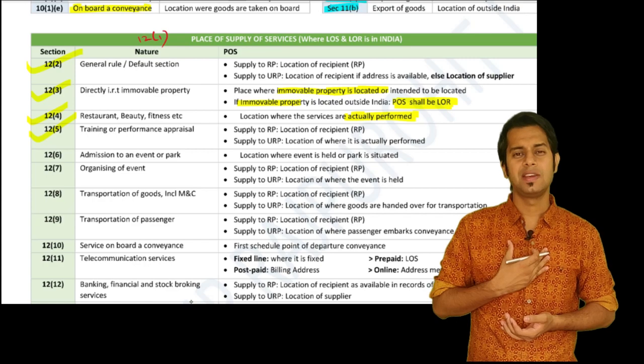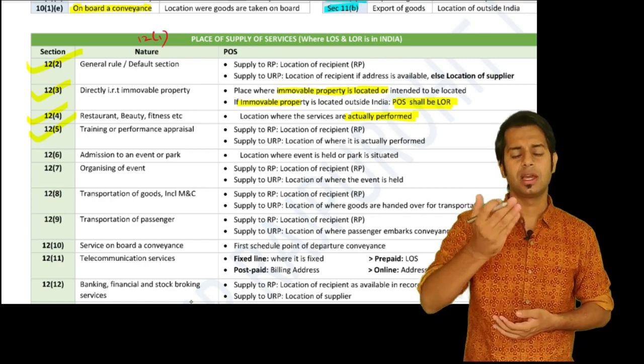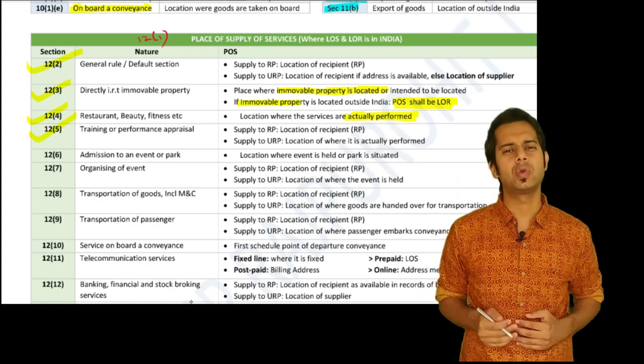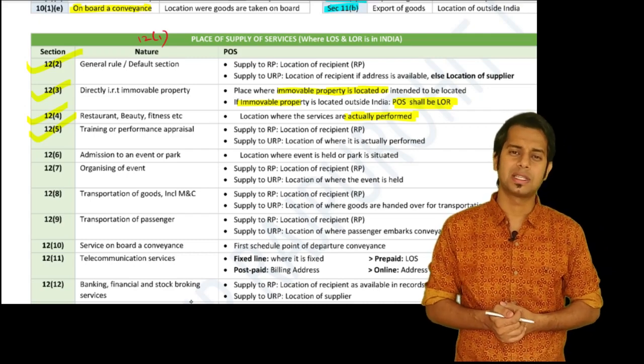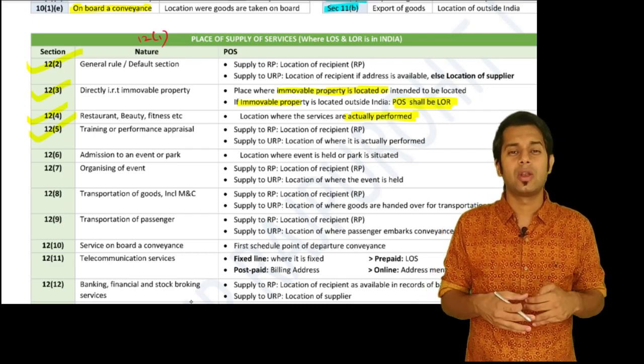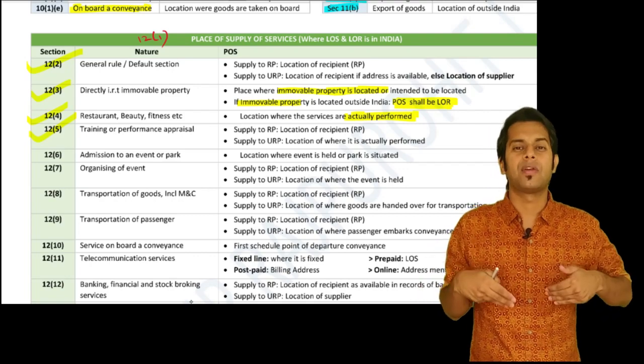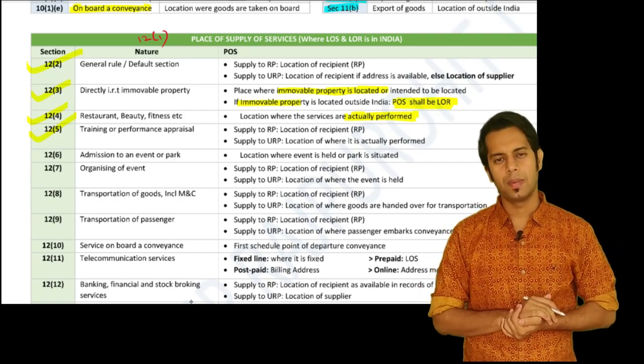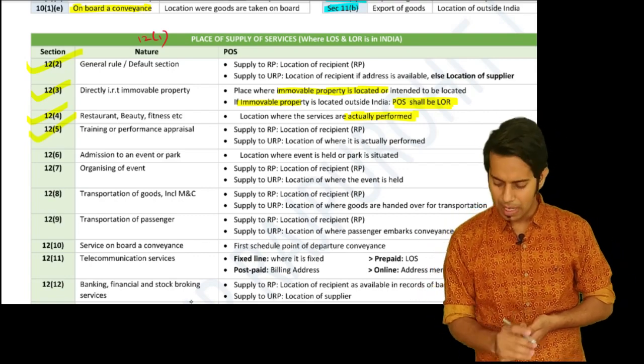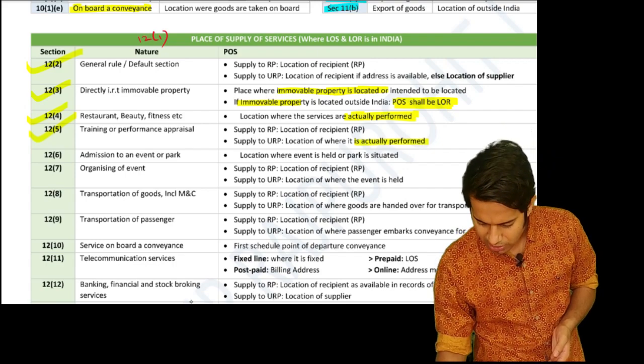Now, Dilip is giving services to students. He is training the students. Now, the students are all unregistered persons. Now, what is the place of supply, sir? The location where it is performed. Now, as of now, I am performing this at my house. So, the place of supply will be the location where I am performing, the location where it is performed.